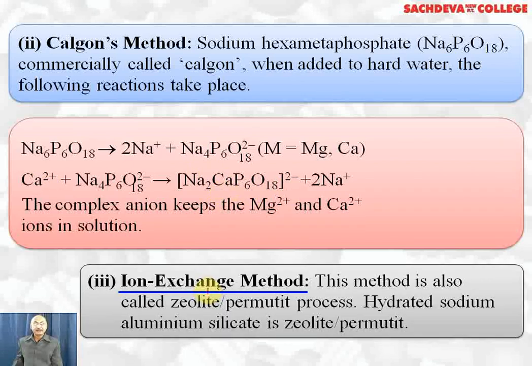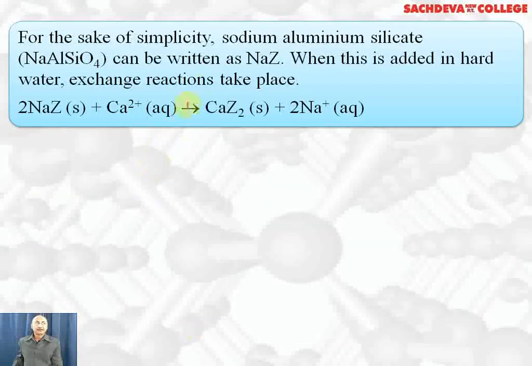Ion exchange method. This method is also called the zeolite or permutit process. Hydrated sodium aluminium silicates are called zeolite or permutit. For the sake of simplicity, sodium aluminium silicate can be written as NaAlSiO4. We can also write it as NaZ, where Z stands for zeolite.